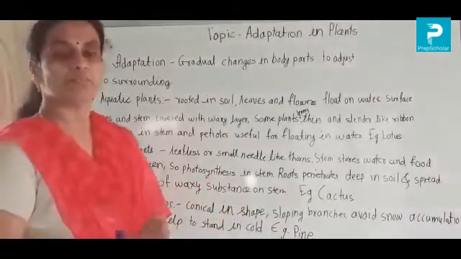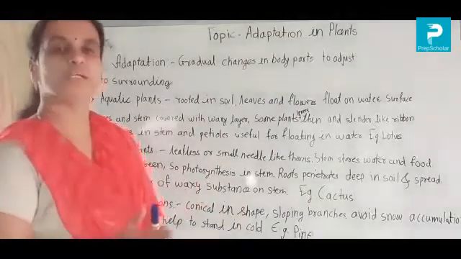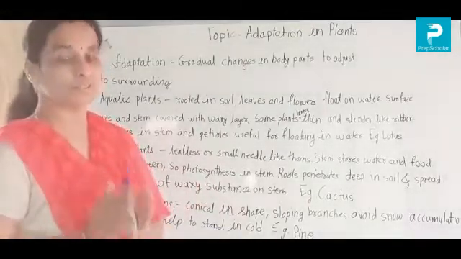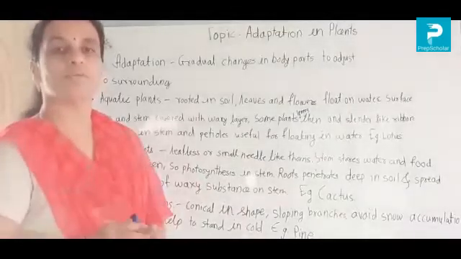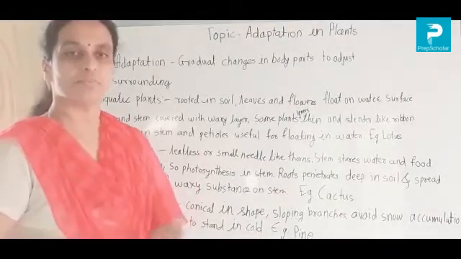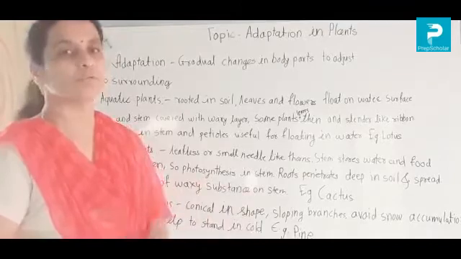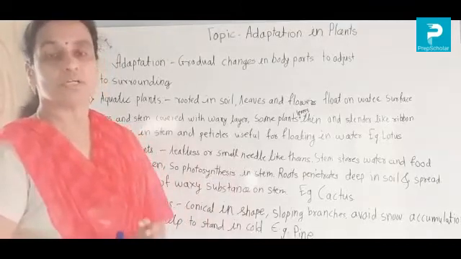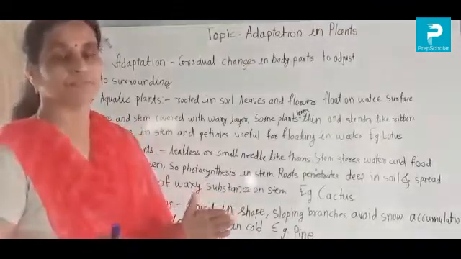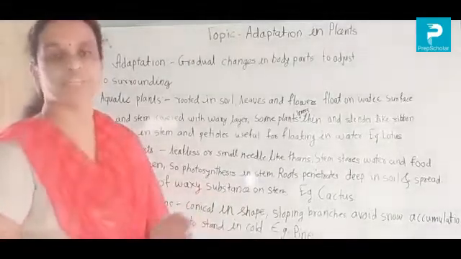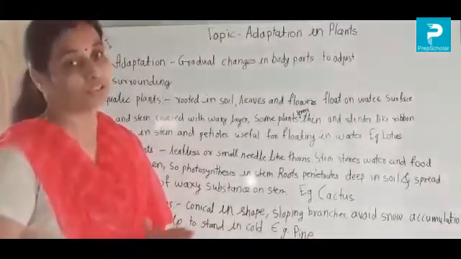Then why is that plant growing in the water? Some kinds of situations are there, some kind of body structure of the lotus is there, that's why it grows properly in water. Because you know that all other plants do not grow in water. They get spoiled in the water.